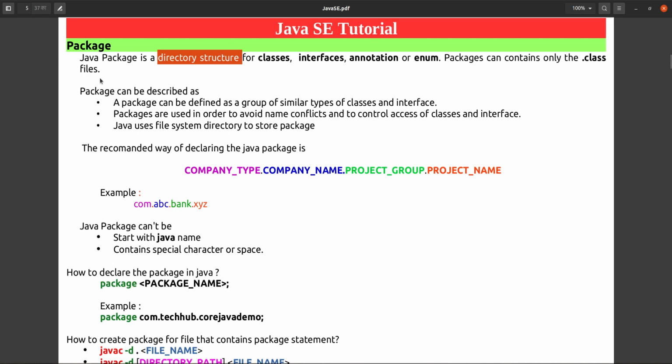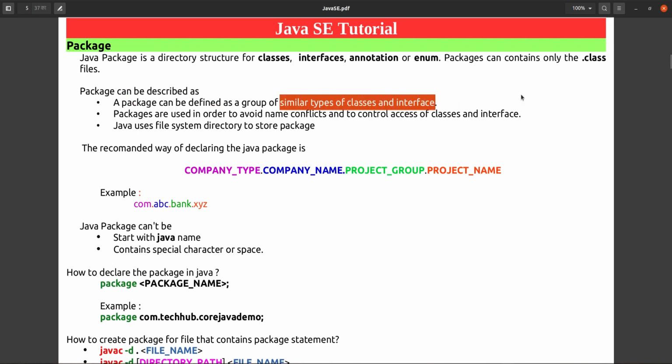A package can be defined as a group of similar types of classes and interfaces. What are similar types of classes or interfaces? Suppose we are developing a web application.